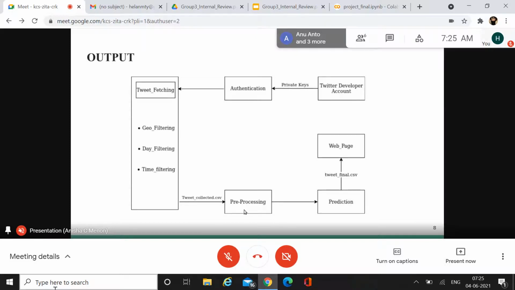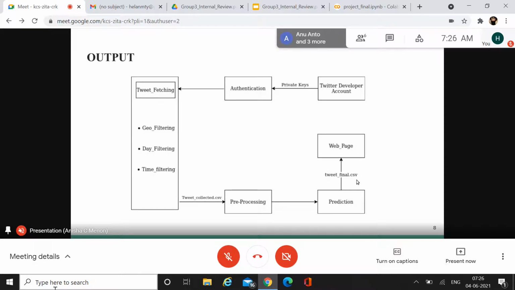Then the next process is pre-processing of this data. After pre-processing, the next process is prediction. Prediction is done with our already trained, pre-trained model. After the prediction, including the predicted result, we saved all the results into our tweet final.csv.